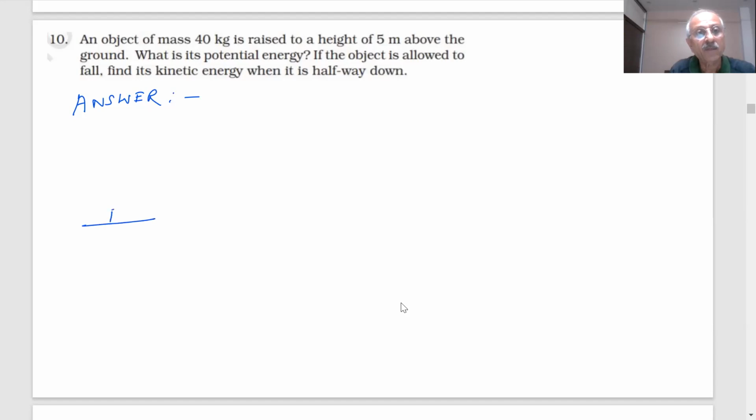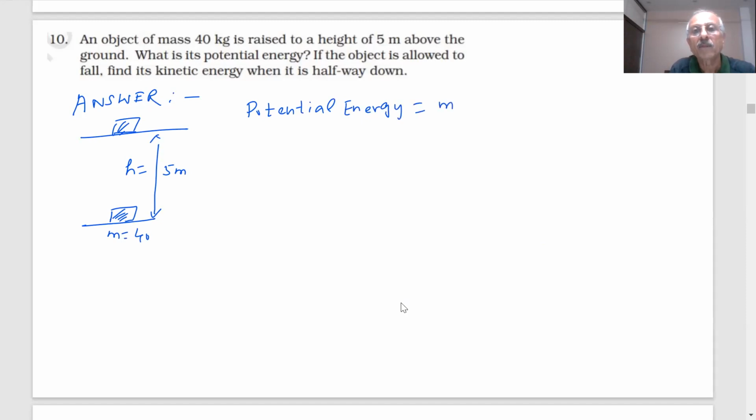So here is an object, 40 kg. It is raised to a height of how much? 5 meters. What is the potential energy, student? M into G into H. Yes, sir.